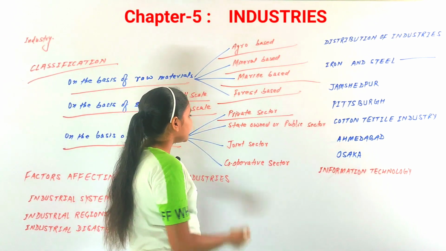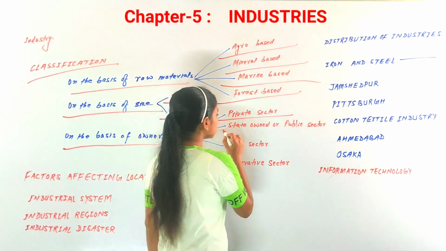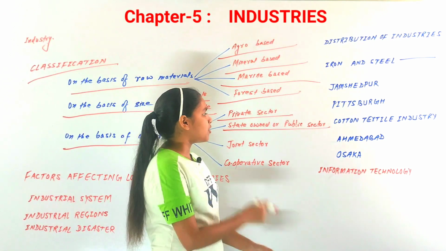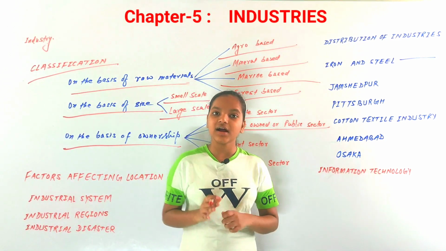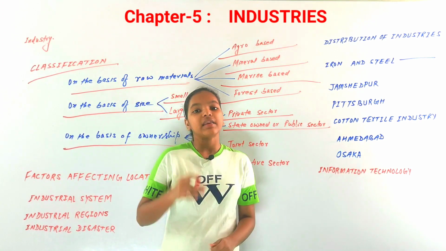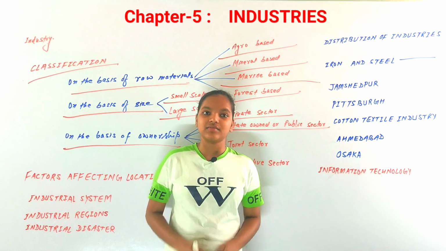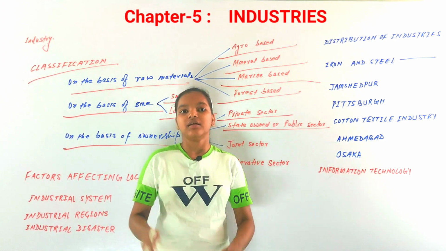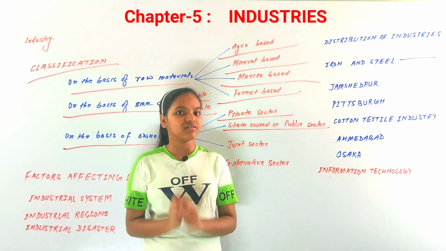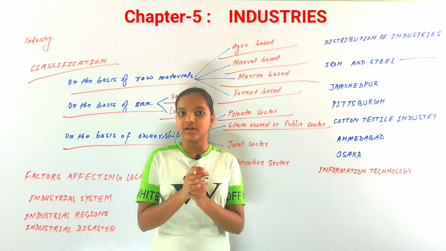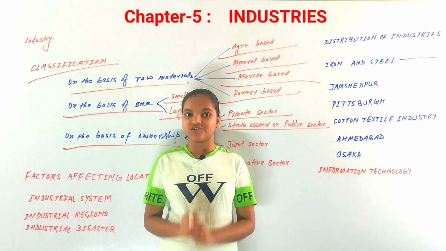Now the next classification can be state owned or public sector. These are the industries that are owned by the state or the government, for public purposes. For example, Hindustan Aeronautics Limited. These are the public sector industries that are owned by the state or by the central government.